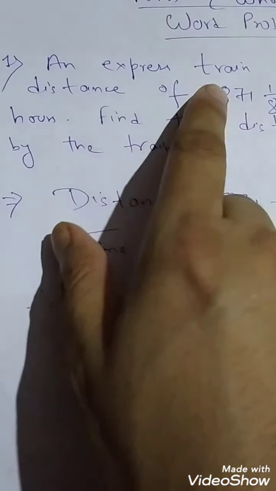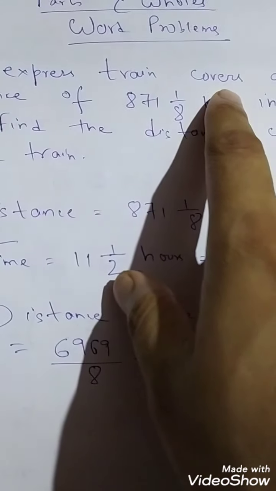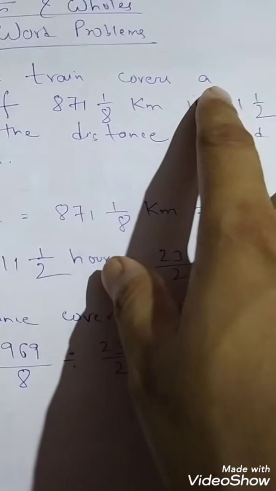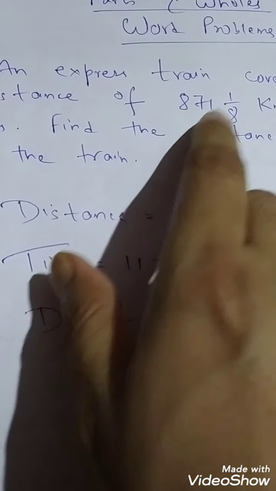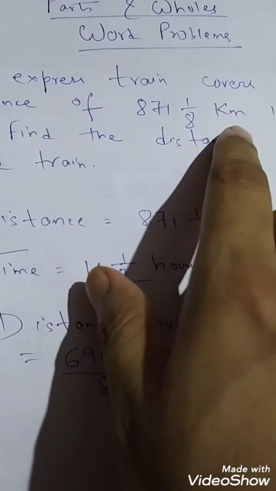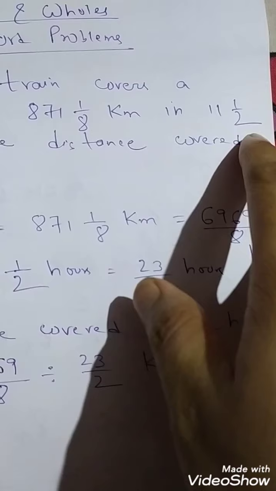An express train covers a distance of 871 whole 1/8 kilometer in 11 1/2 hours.